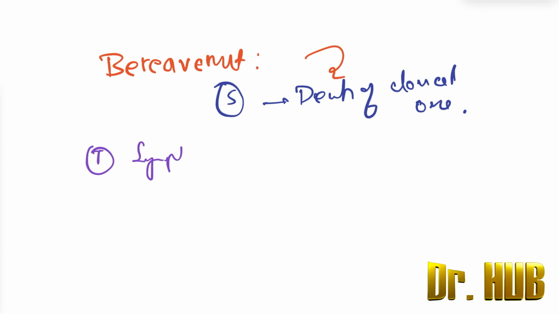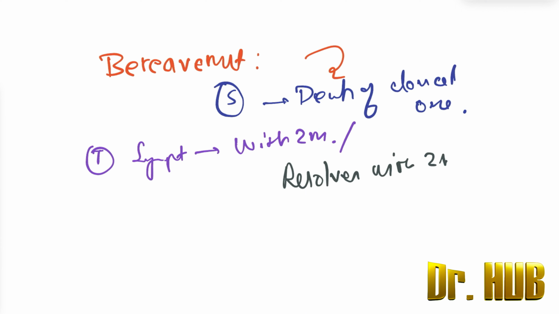So the symptoms appear within 2 months and resolve within 2 months. And what about the symptoms? The symptom is that it is mostly depressive. So this was about the differential diagnosis of trauma and stress related disorders.